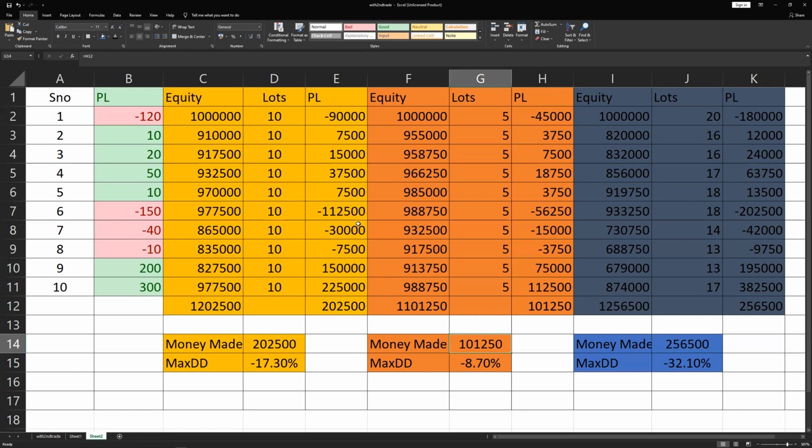In the next video, we will talk about different position sizing techniques and how we can use them in our system trading. Thank you.